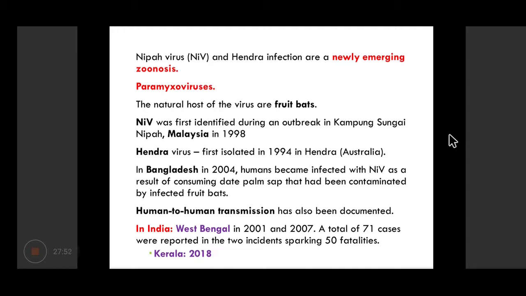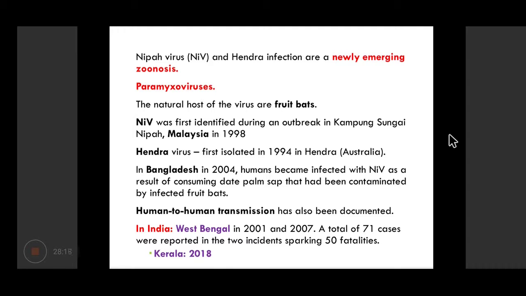Nipah virus, short form NiV, and Hendra virus are newly emerging zoonoses. So these are zoonotic diseases. They belong to the paramyxoviruses, which also include parainfluenza, measles, mumps. And the natural host of these viruses are fruit bats.